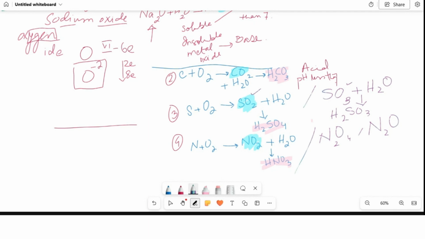It is not necessary that only SO2 and NO2 are going to react with water and form an acid. Other forms of oxides of sulfur and other forms of oxides of nitrogen are also responsible for making acid rain. Am I clear up till here?